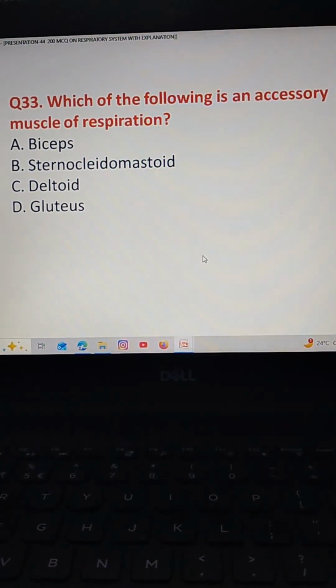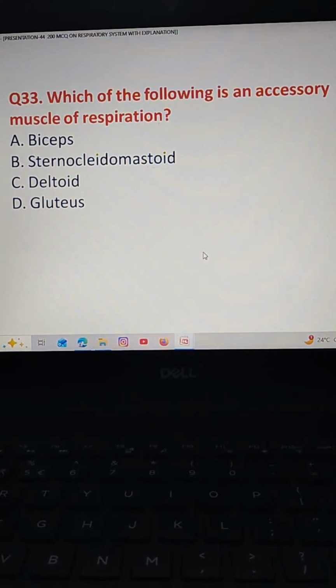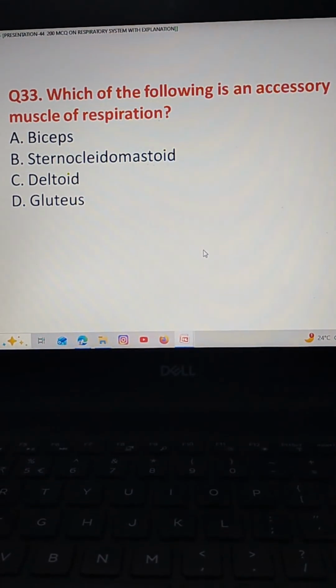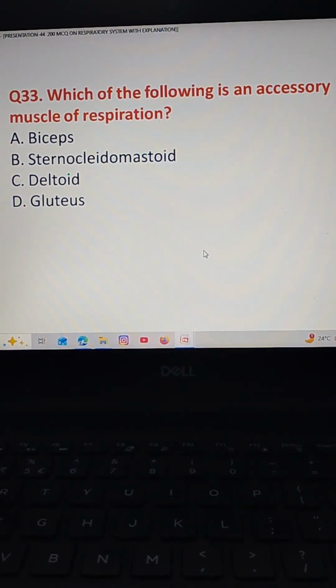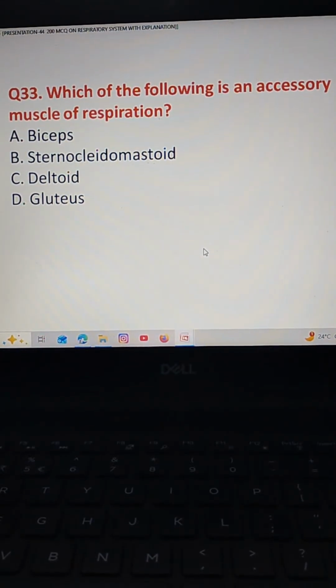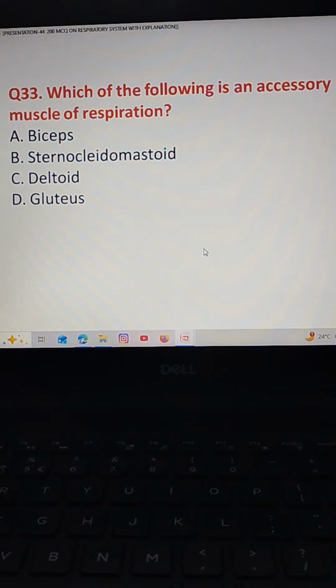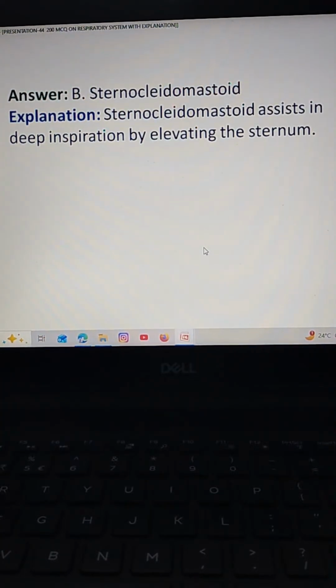Next question. Which of the following is an accessory muscle of respiration? Option A biceps, option B sternocleidomastoid, option C deltoid, option D gluteus. The correct answer is option B sternocleidomastoid muscle.